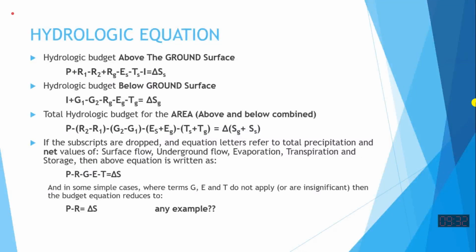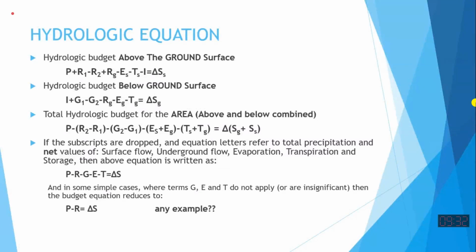Such kind of problem can be assigned, and by writing the budget equation, you can see how much is the volume of the inflow, how much is the volume going out. If infiltration is negligible, then the difference of these two will be the evaporation. Something like that you can write, and you can estimate that. The water budget equation is nothing but a statement of inflows and outflows and the change of storage.